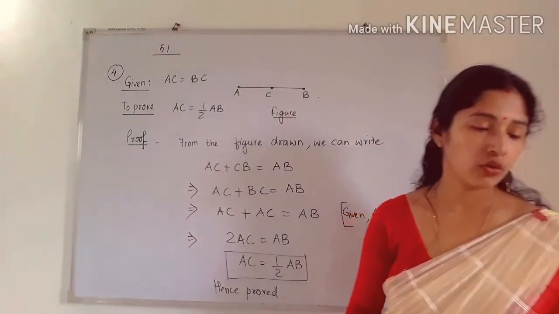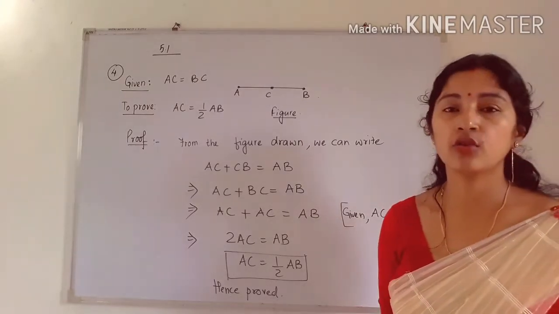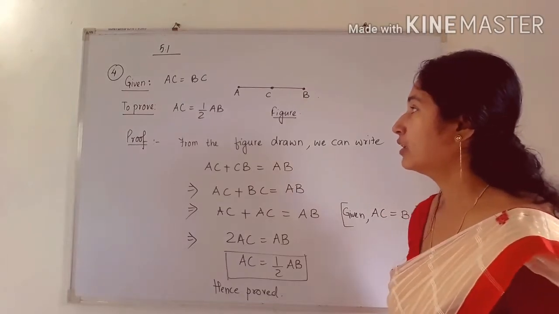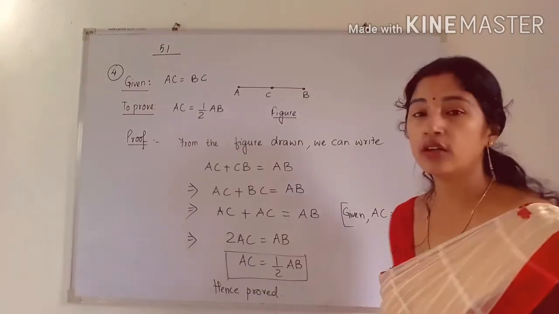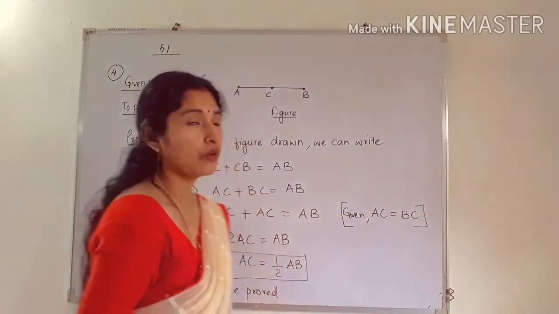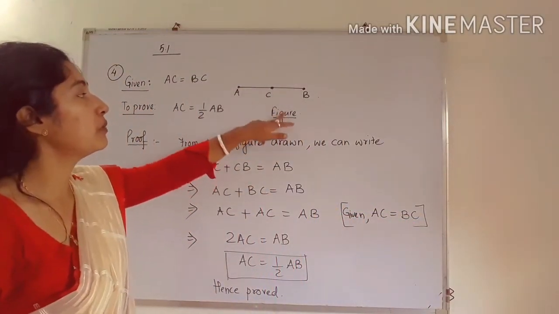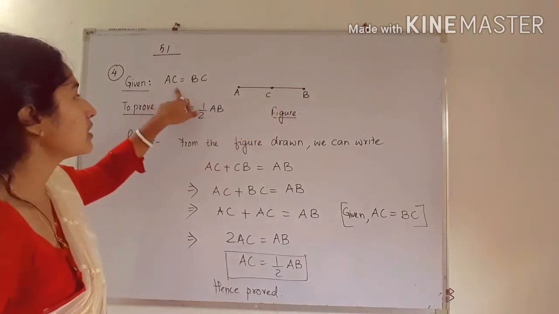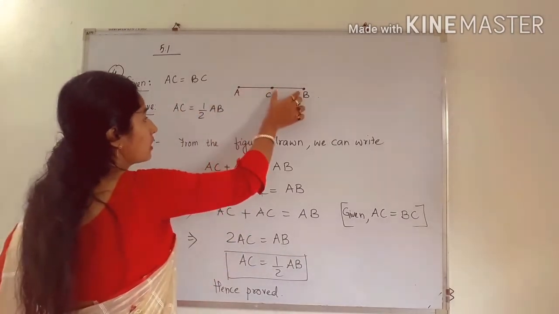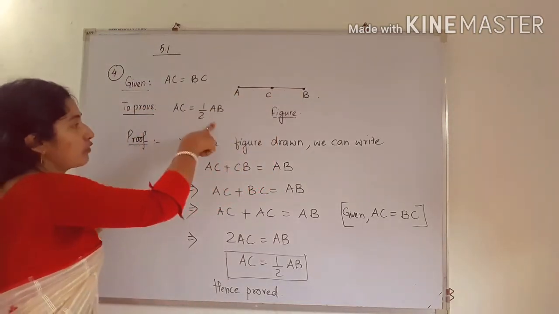So next I am doing question number 4. Here the diagram is not given. You have to draw the diagram by yourself. So how to draw the diagram? See, according to the question, point C lies between A and B, so we can draw the figure like this. C lies between AB such that AC is equal to BC. That means the length of AC is equal to the length of BC. You have to prove AC is equal to half of AB.